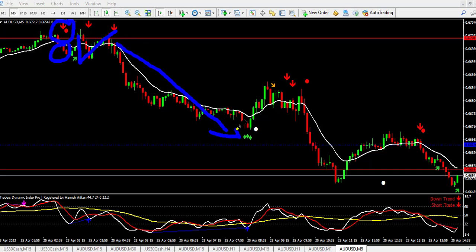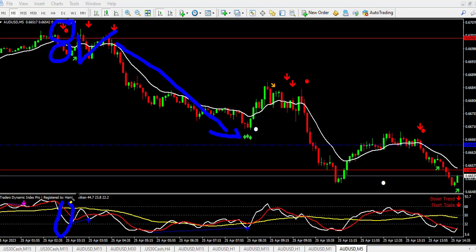So this is how to use this particular strategy. You can use it on any time frame at all. Just make sure all the indicators are in agreement before you place your trade, and you will be fine.